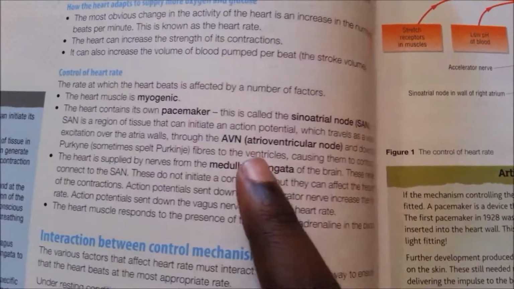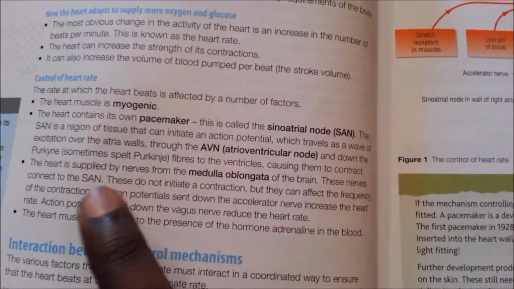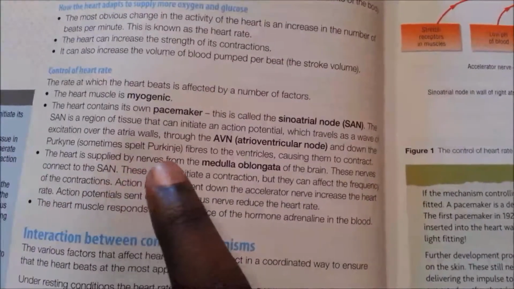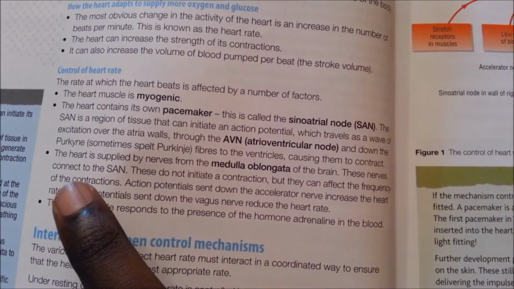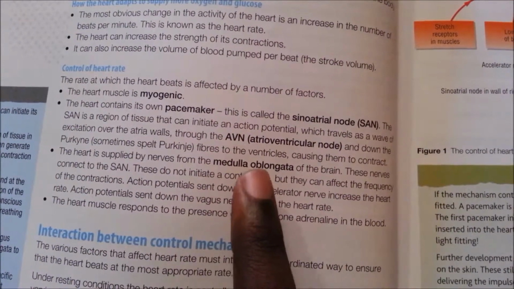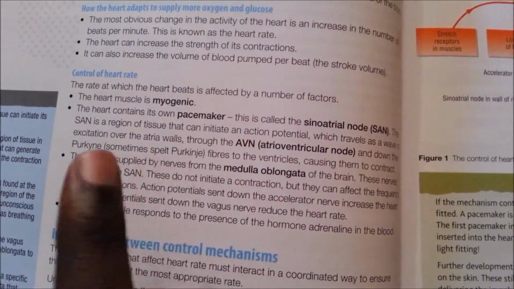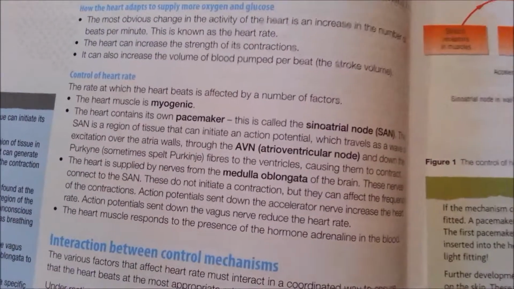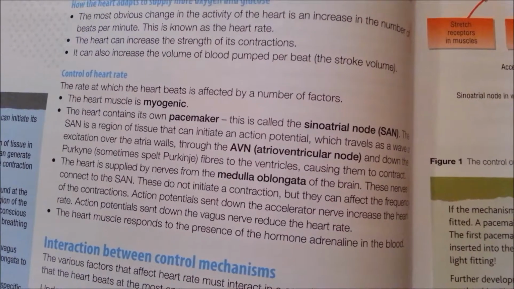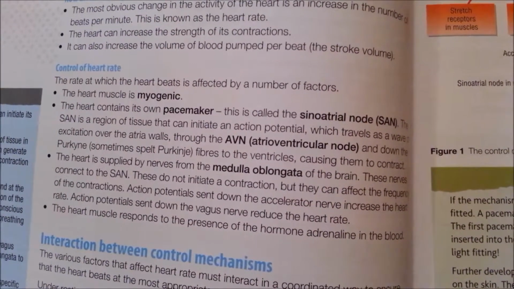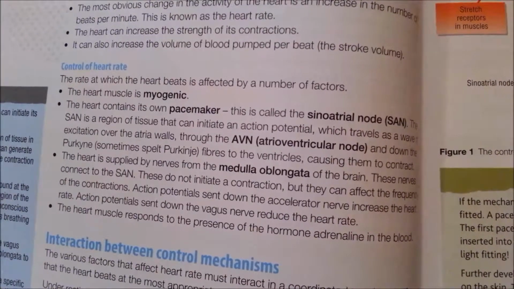Here it says the action potential travels as waves of excitation over the atrial walls, and it travels down to the Purkinje tissue, fibers in the ventricles, causing them to contract. This therefore shows that nerve impulses, action potentials, are sent through and allow the heart to contract, and shows how the nervous system relates to the contraction and control of heart rate.